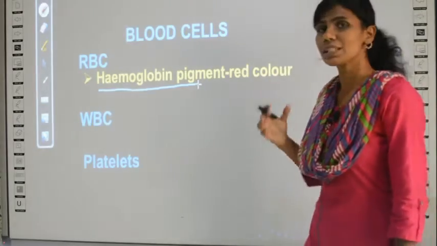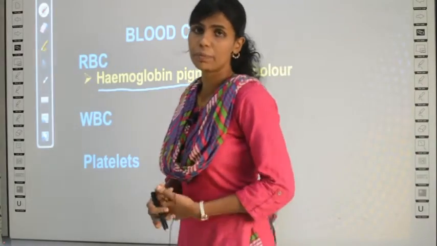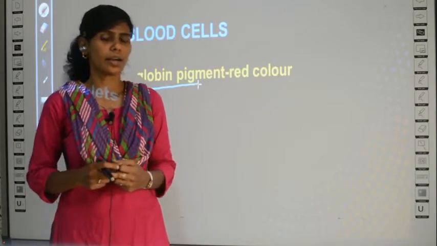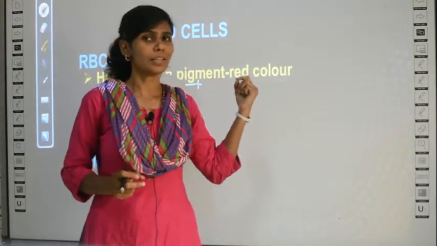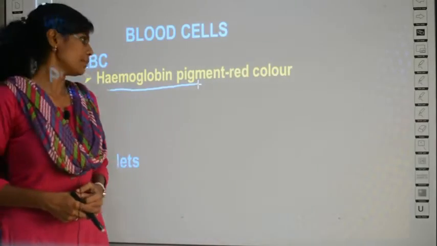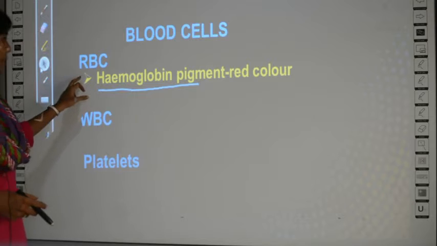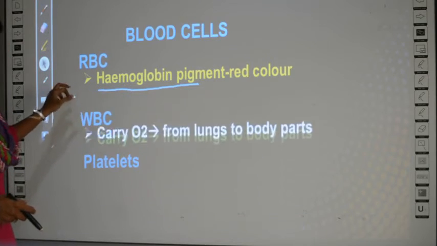Hemoglobin. This pigment is an iron-containing pigment. It is rich in iron, and this is what gives the red color to the red blood cells. That's why blood is red in color, because of the presence of RBC cells.